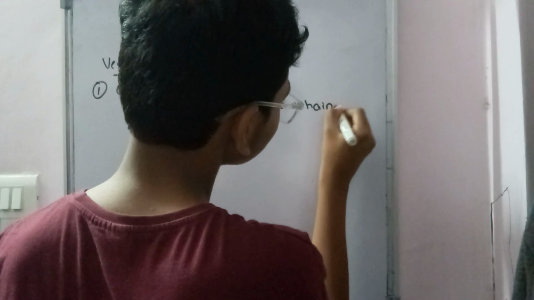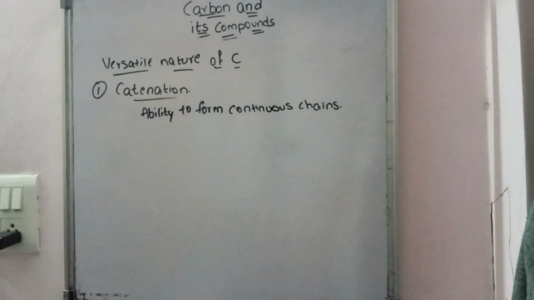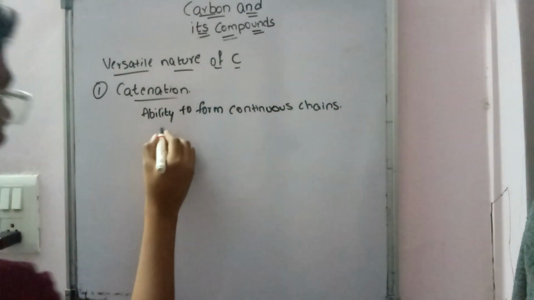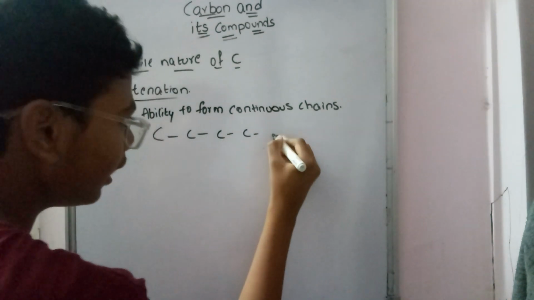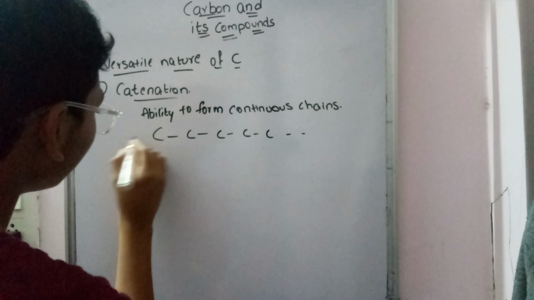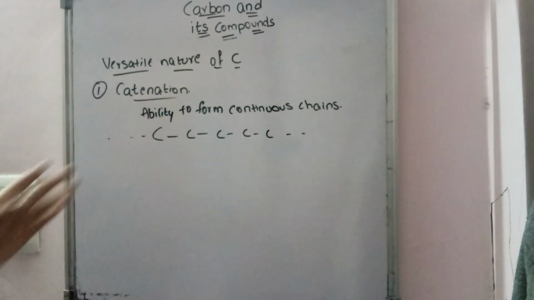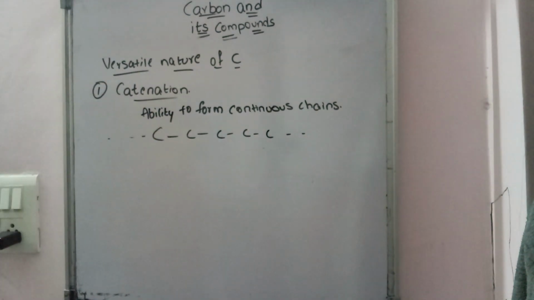For example C, C, C, C, C and so on. This is called catenation. This is the ability of carbon.